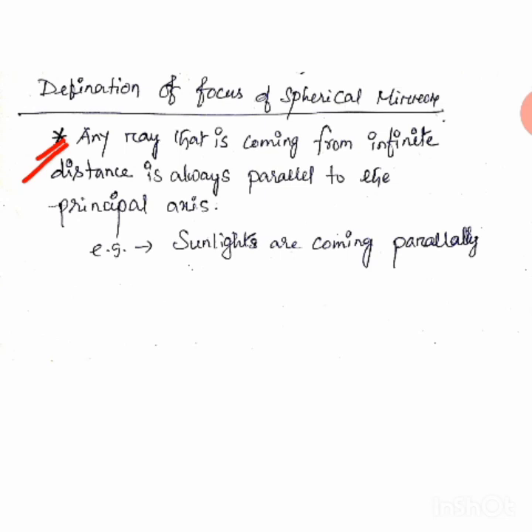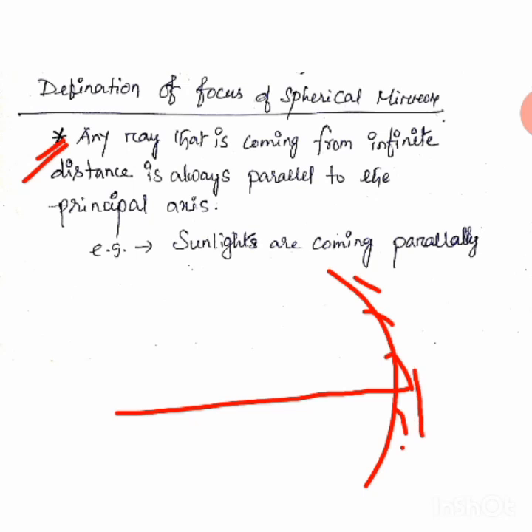I explained what the principal axis is, but I am telling you again. Suppose this is the concave mirror we have. Here this is the pole, this is the center of curvature, and in the middle point it is the focus. That day I explained this. Now which one is called the principal axis? The principal axis is that line which joins the pole with the center of curvature. Understood now?